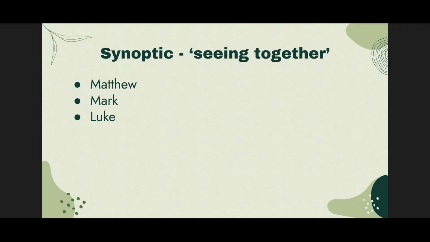This is a presentation about how to read the Synoptic Gospels, Matthew, Mark, and Luke. First, we need to understand how the Synoptic Gospels are related. The word synoptic is a Greek word that means seeing together. Matthew, Mark, and Luke are called the Synoptic Gospels because they present a similar view of Jesus' ministry, death, and resurrection. And in fact, they are so similar that many scholars believe they draw upon some of the same original